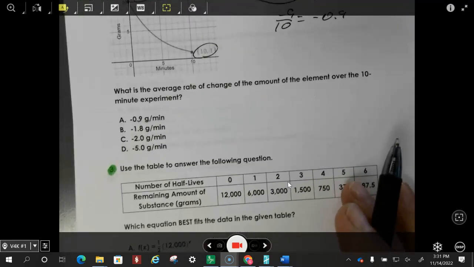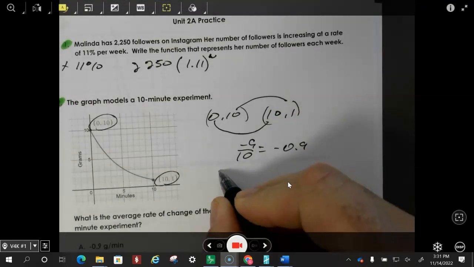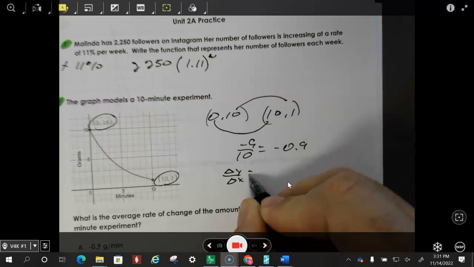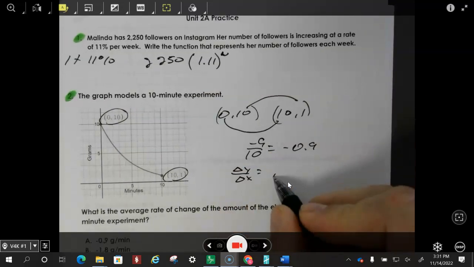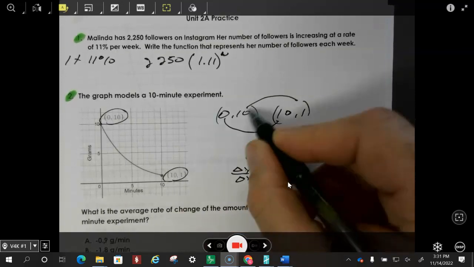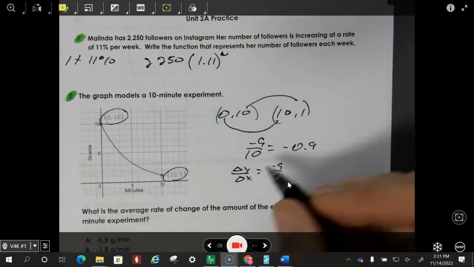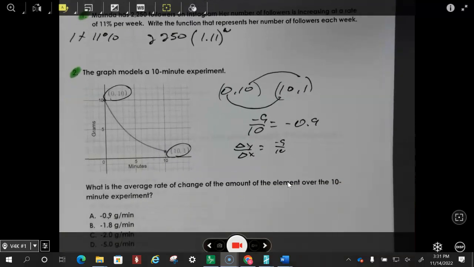Okay, let's look at number 3. So again, all I did, guys, is remember that it's going to be the change in y over the change in x. Well, how much did the x change? It went up 10. How much did the y change? It went down 9. So change in y over the change in x, and that's the only equation that we're going to be using on this. Okay, let's go on.